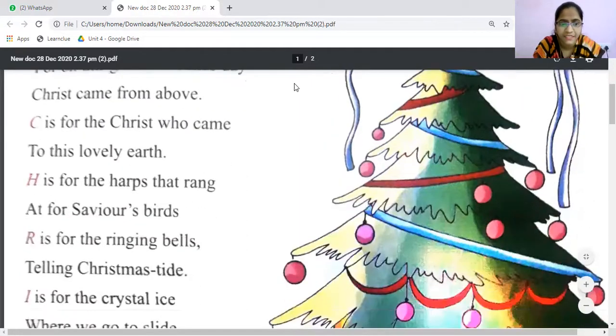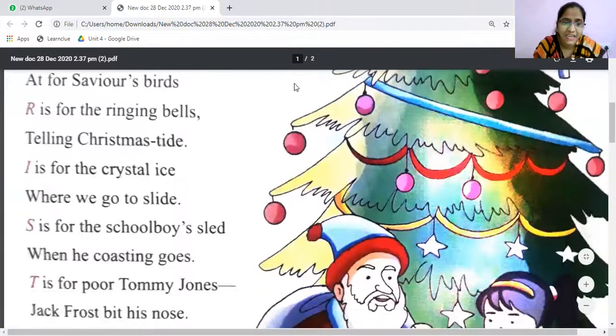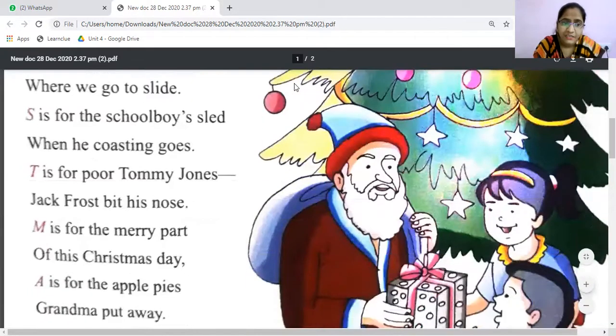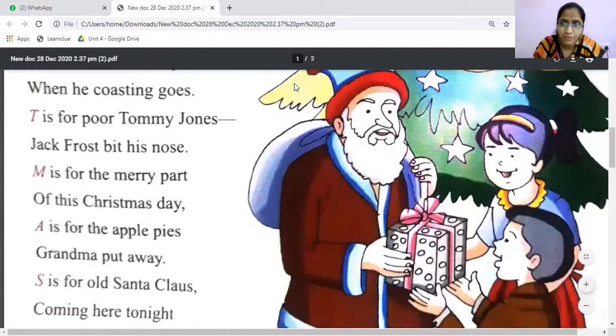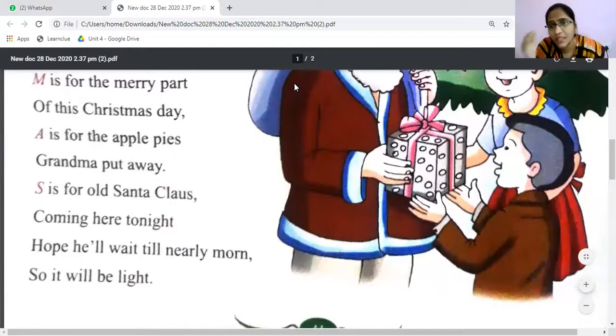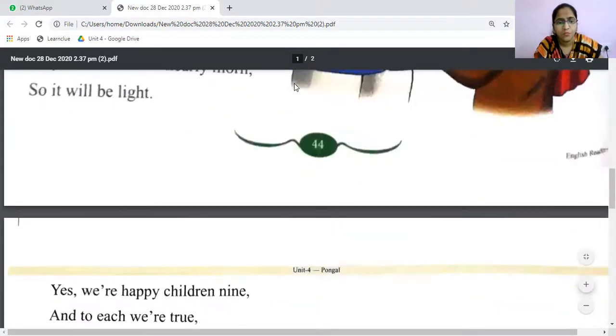I stands for ice. S stands for sled. T stands for Tommy. M stands for Mary. A stands for apple pies. And S stands for Santa Claus. All these things are explained in detail in this poem. This is all about our poem for today.